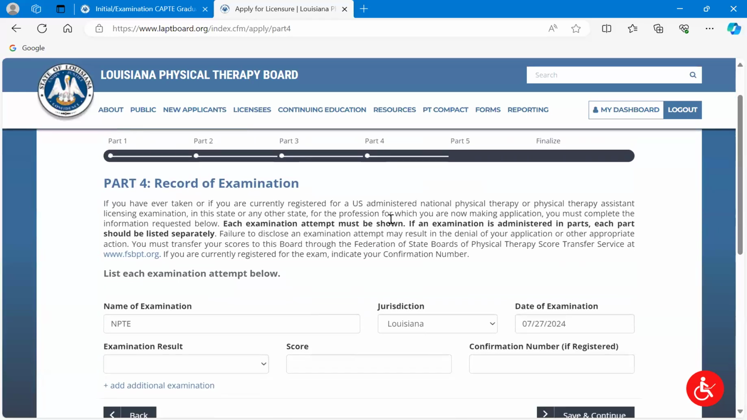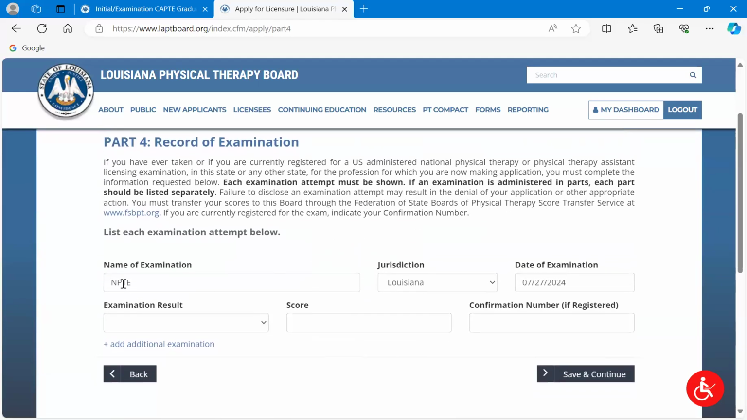Record of examination. So here we have the MPTE entered, the jurisdiction that you're going to be taking it through, which I think for most of you who are watching this, probably going to be Louisiana. That way we get your exam scores directly. And this, again, just a placeholder date. I'm not sure when the dates in 2024 will actually be. So that's all the information you really need to put here if you're registered already.